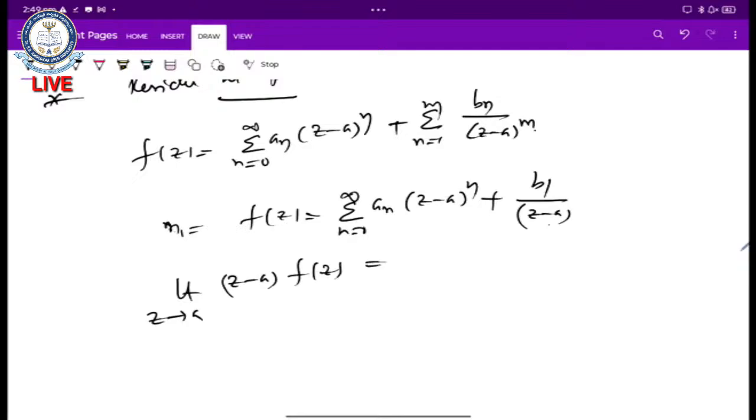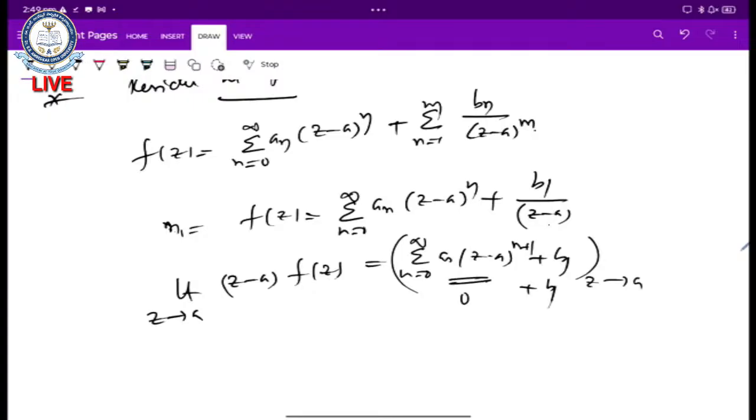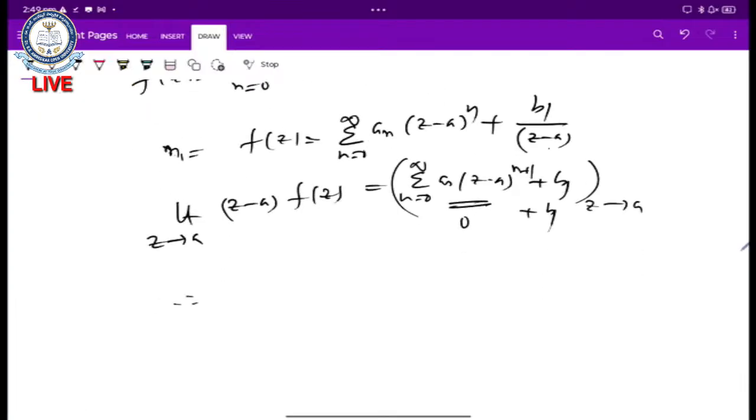So we get summation n equals 0 to infinity a_n into (z minus a) whole power n plus 1, plus b_1, and as z tends to a, the first term is 0, so we have b_1 only. Therefore b_1 is equal to 1 by 2 pi i integral over C f of z into dz.